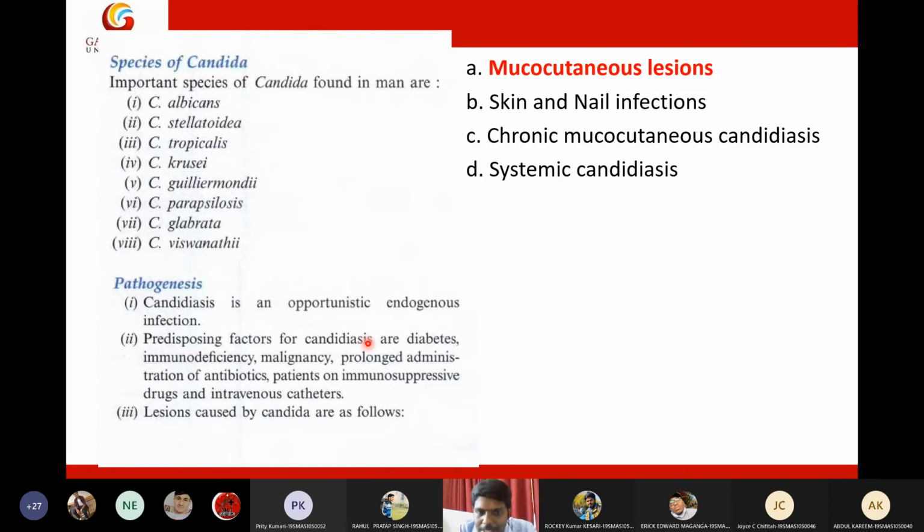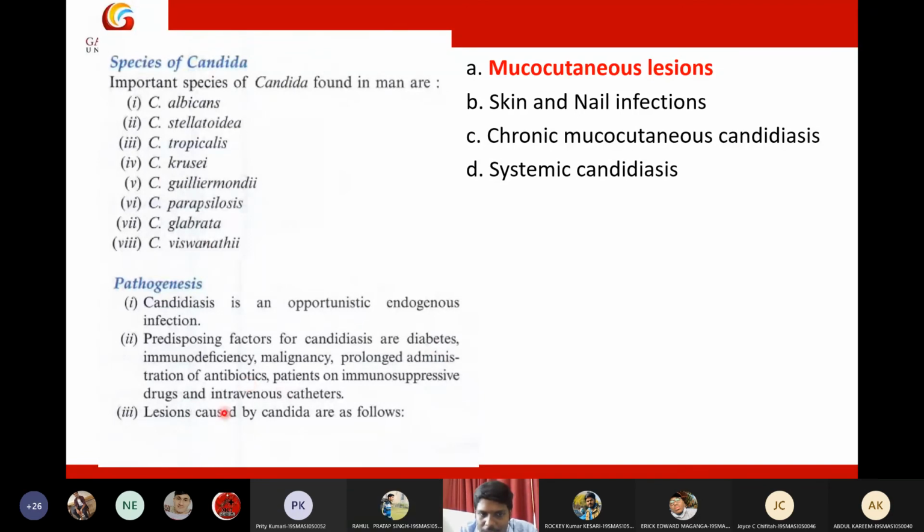So the predisposing factors include diabetes, immunodeficiency, malignancy, prolonged administration of antibiotics, and prolonged administration of steroids, which can lead to development of Candida infection in our body. Diabetic patients, immunodeficiency patients like HIV, malignancy meaning some cancer patients, or people who are taking long-term antibiotics are mostly prone to Candida infection.